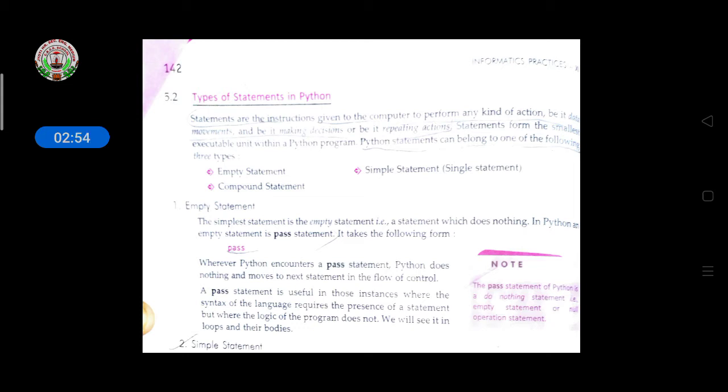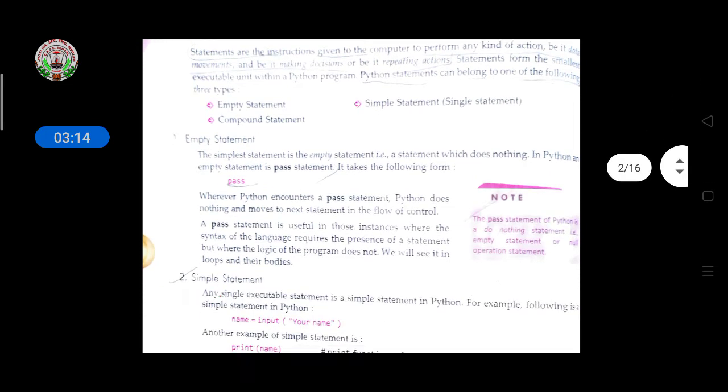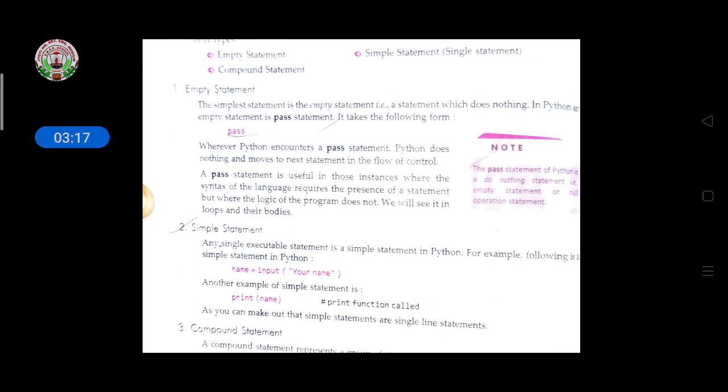Like this you have to give the instructions as statements to the program. Statements form the smallest executable unit within a Python program. A Python statement can belong to one of the following three types: empty statement, simple statement, meaning a single statement, and compound statement. These are all the types of statements. The simplest is the empty statement, a statement which does nothing. In Python, an empty statement is the pass statement.